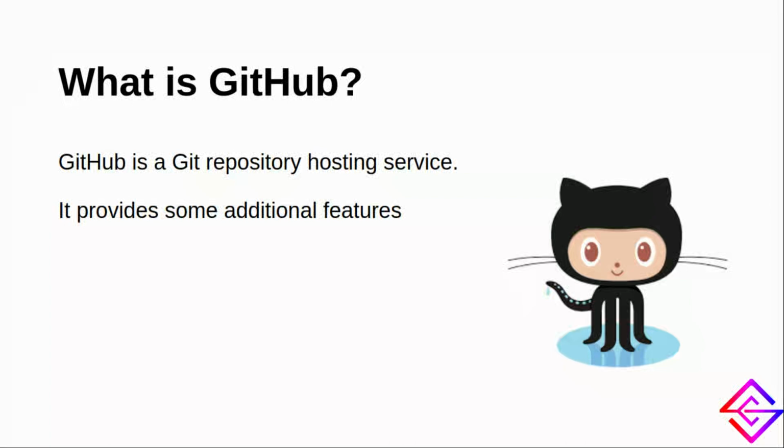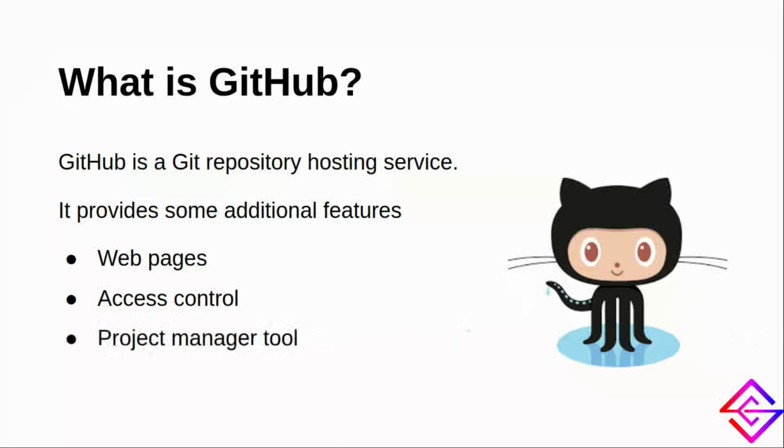GitHub provides us with some additional features, like web pages, where anyone can create their own web page and have it deployed for free using GitHub Pages. Another feature provided by GitHub is access control, which allows only authorized persons to have access to software program files. Another interesting feature provided by GitHub is Project Manager. The Project Manager provides us with a lot of features: we can assign tasks, we can create to-do lists, we can have discussions, and many more.